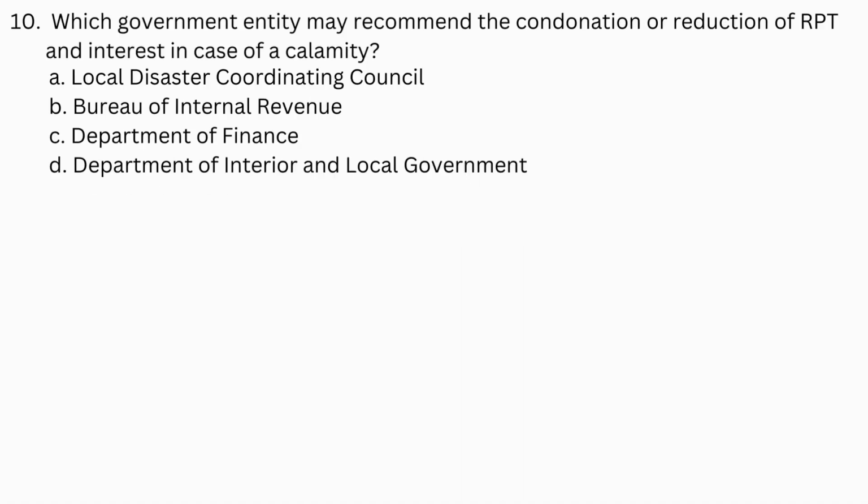Number 10. Which government entity may recommend the condonation or reduction of RPT and interest in case of a calamity? A. Local Disaster Coordinating Council. B. Bureau of Internal Revenue. C. Department of Finance. D. Department of Interior and Local Government.